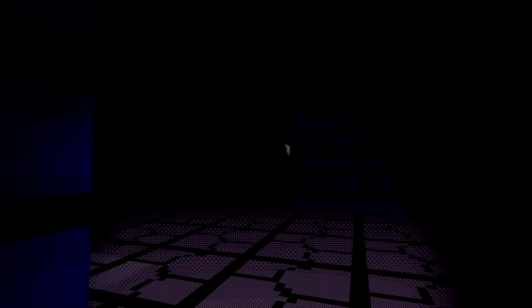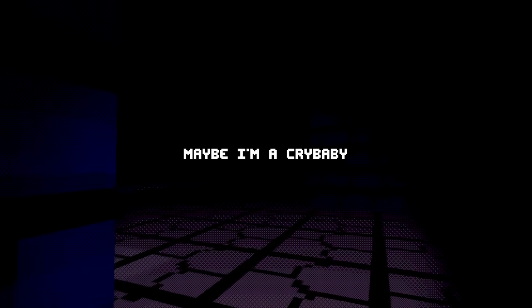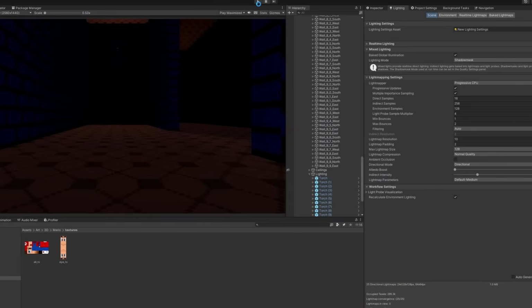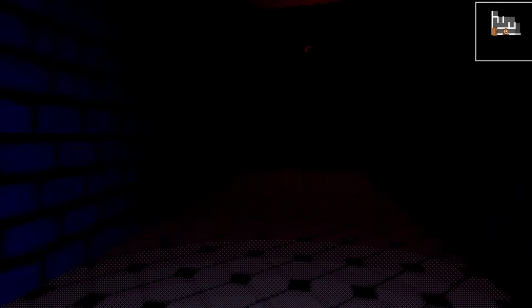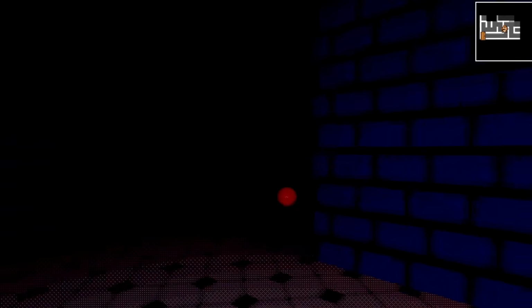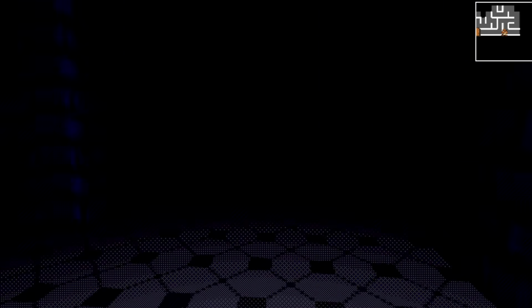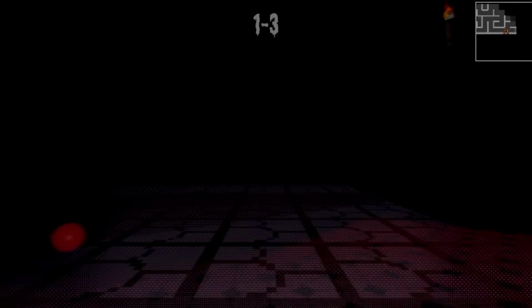And I think I'm gonna keep this because 1, it makes me more scared, and 2, it gives a clear indicator of danger. The next problem I wanna solve is the minimap. In previous builds where it used to be always active, I ended up staring at it for way too long, and it also made the game too easy. So then I removed it entirely.